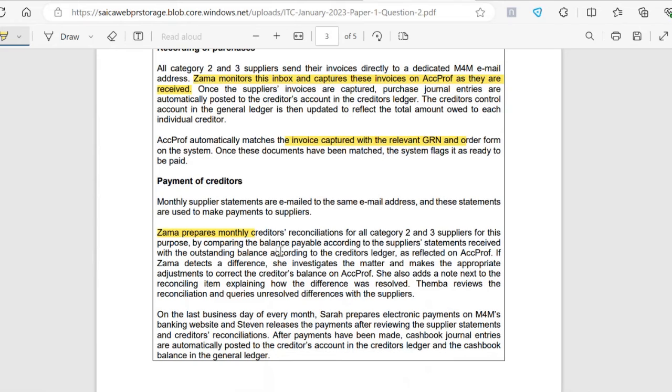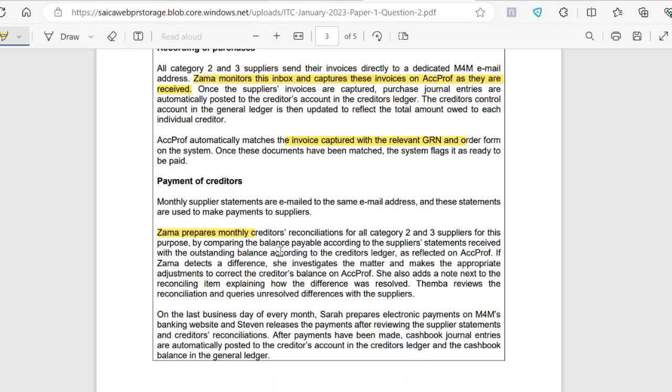So there is no segregation of duties. So there's no reviewing of her work. Remember, we said that Timba reviews the recon so that he can see whether there are unresolved differences with those suppliers, but he doesn't review and recalculate her calculation. Very important.